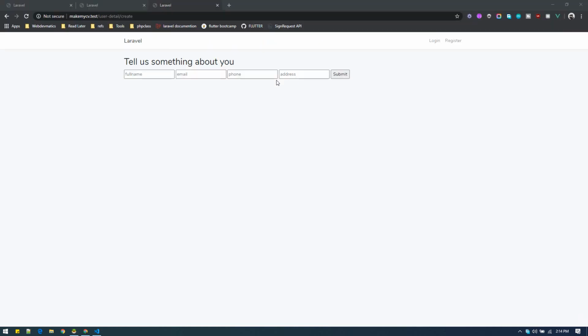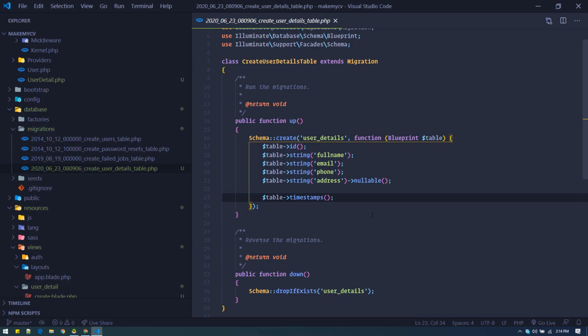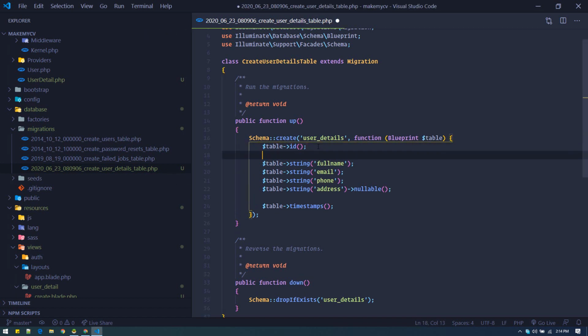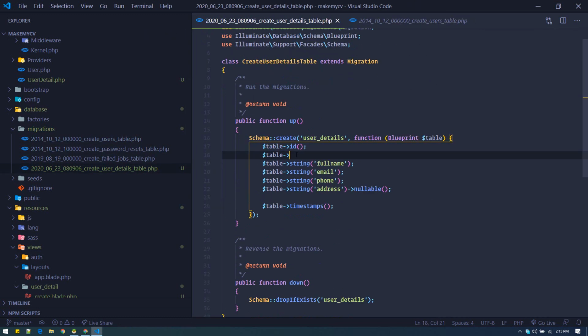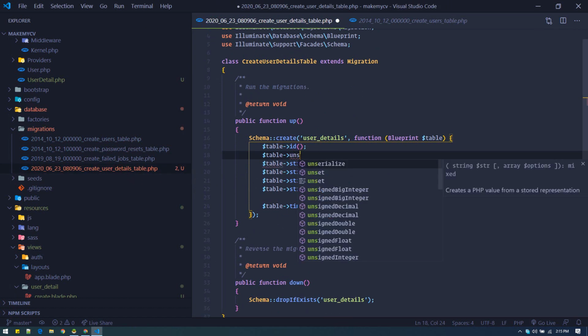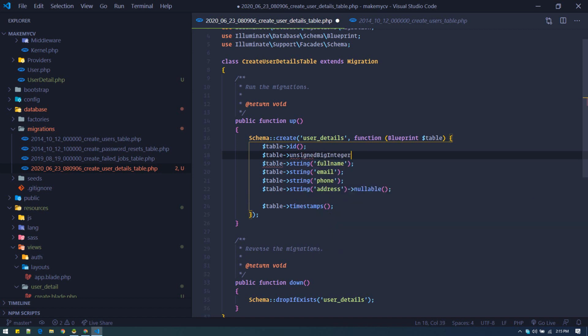So there are two ways. You can just edit this migration file and table, so go back to user details. So here we need to create an unsigned big integer field, user_id.